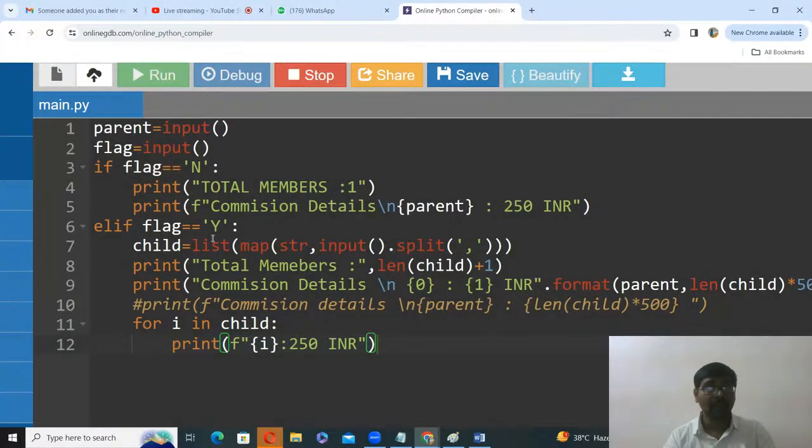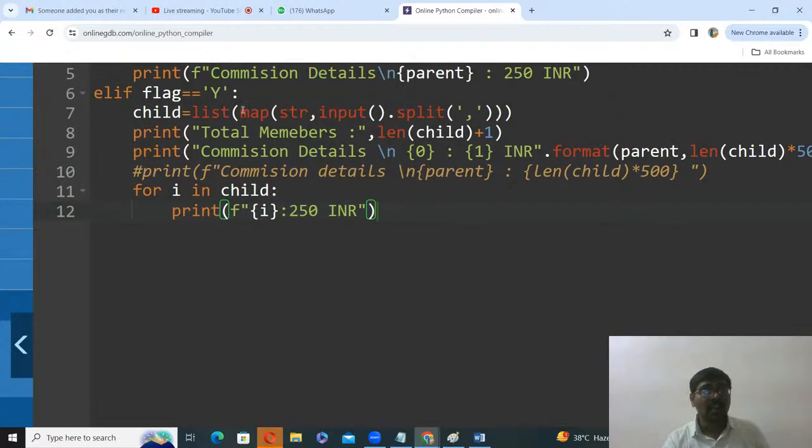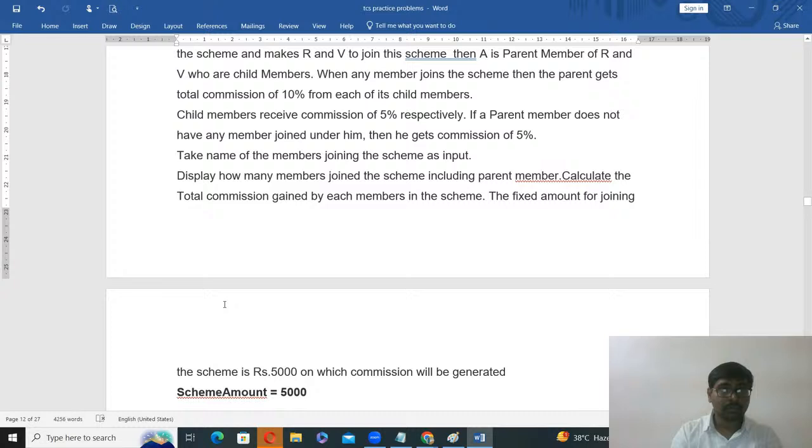Now assume the name is Amit. Now I typed Y. Y in the sense the meaning is there are childs. How many? Remember, one input reads only one value in the string format.